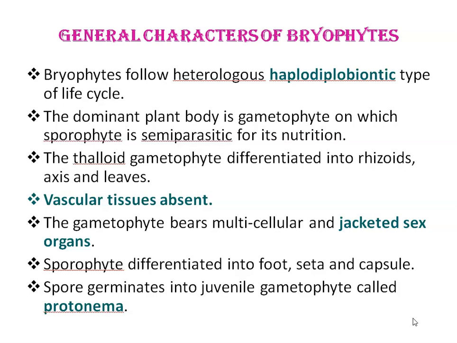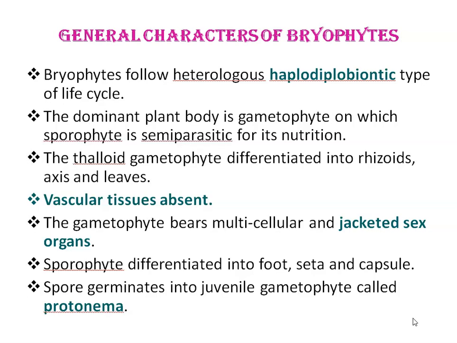The thalloid gametophyte is differentiated into rhizoids, an axis (meaning stem), and leaves. Vascular tissues, xylem and phloem, are absent in bryophytes. The gametophyte bears multicellular and jacketed sex organs, antheridia and archegonia. Sexual reproduction is of the oogamous type. A multicellular embryo develops inside the archegonium.